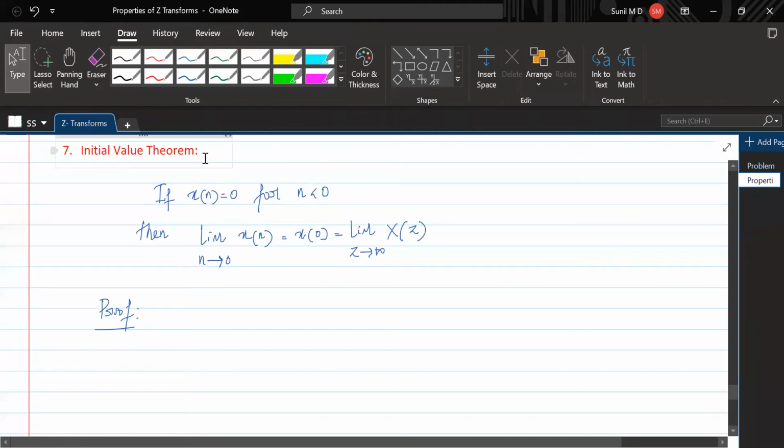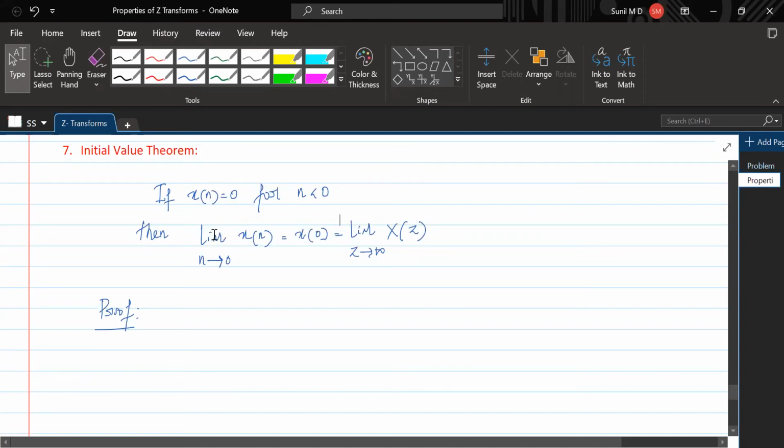So the initial value theorem is applicable only for a causal sequence. Okay, so if your sequence is a causal sequence, then if you apply limit n tending to 0 on x of n, it would give you x of 0. And this can also be obtained by applying limit z tending to infinity on X of z, which is the initial value theorem. The initial value of x of n is what? X of 0. And how to obtain that?